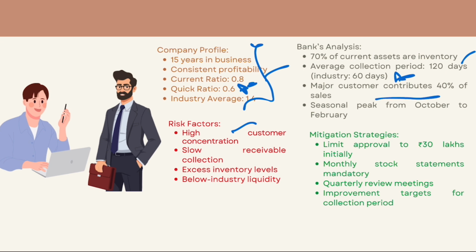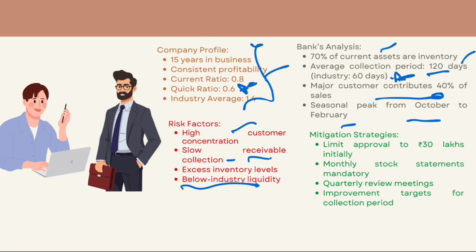Seasonal peak is observed from October to February. Now, what do you think? What can be the risk factors? Let's discuss them. High customer concentration, right? Since 40% of the sales are from a major customer. Slow receivable collection, as the industry benchmark is 60 days, but the company's is 120 days. Excess inventory levels, 70% of current assets are inventory. Below industry liquidity, right?